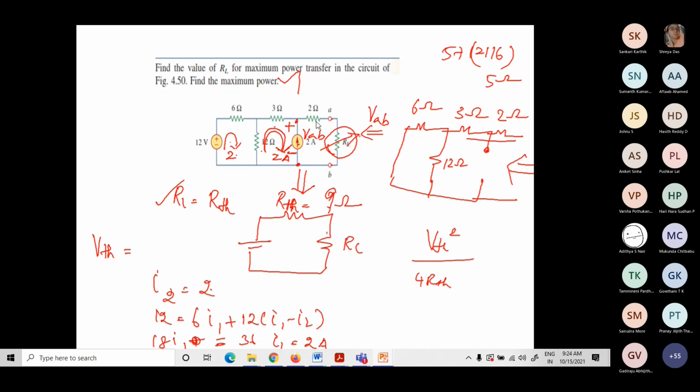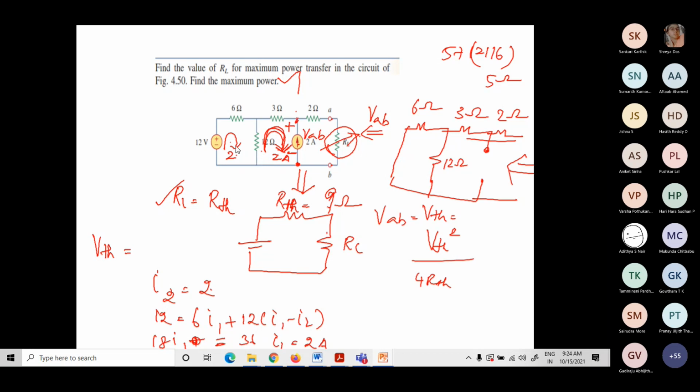You can ask me, ma'am, this resistance is there. Since it's open circuited, there is no current flowing through this, so there won't be any voltage drop. So the voltage drop across these two terminals will be the VTH. By writing the voltage equation, I'll be able to solve. VAB is equal to VTH, which is nothing but the voltage across this.